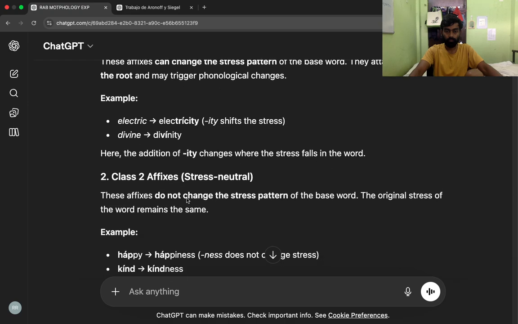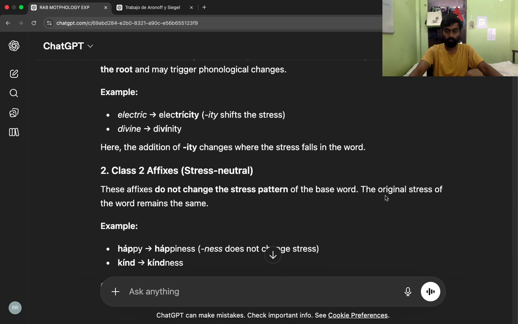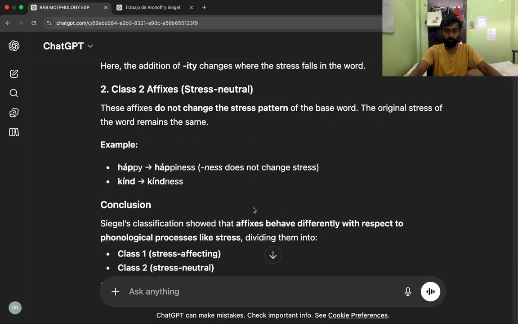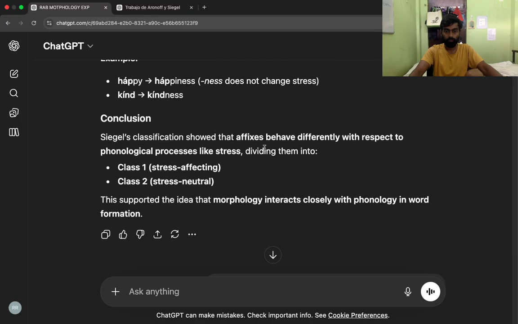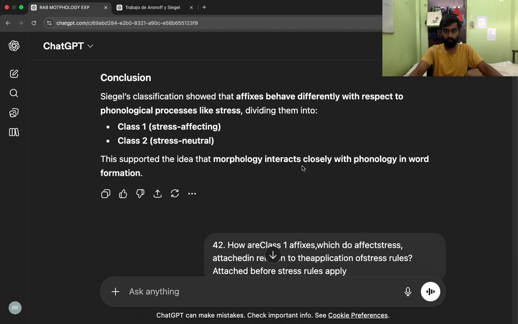2. Class 2 affixes, stress neutral. These affixes do not change the stress pattern of the base word. The original stress of the word remains the same. Example: happy, happiness, -ness does not change stress; keenness. Conclusion: Siegel's classification showed that affixes behave differently with respect to phonological processes like stress, dividing them into Class 1, stress affecting, and Class 2, stress neutral. This supported the idea that morphology interacts closely with phonology and word formation.